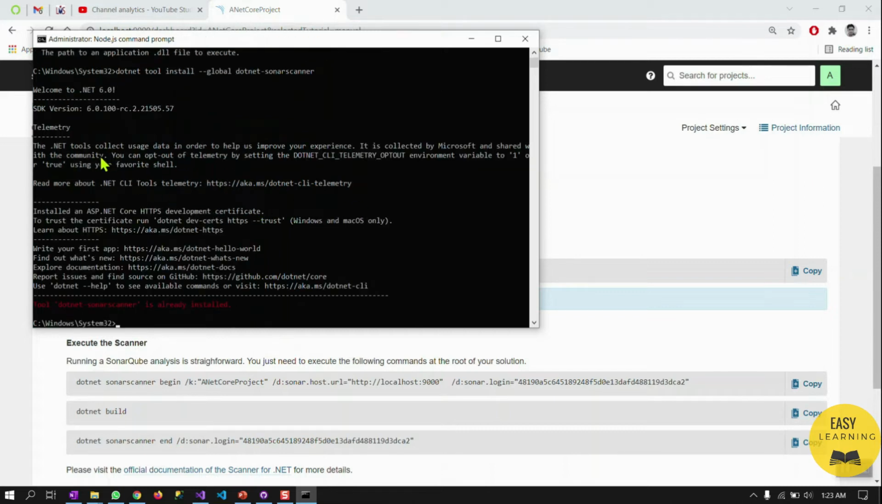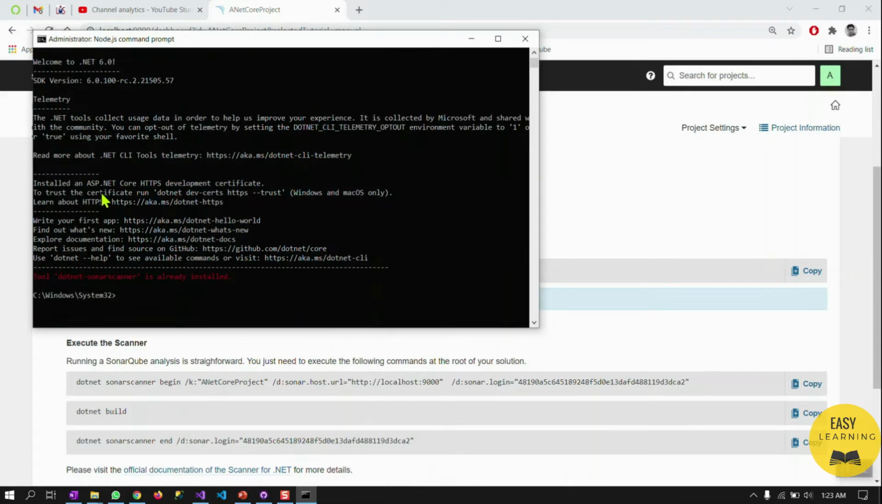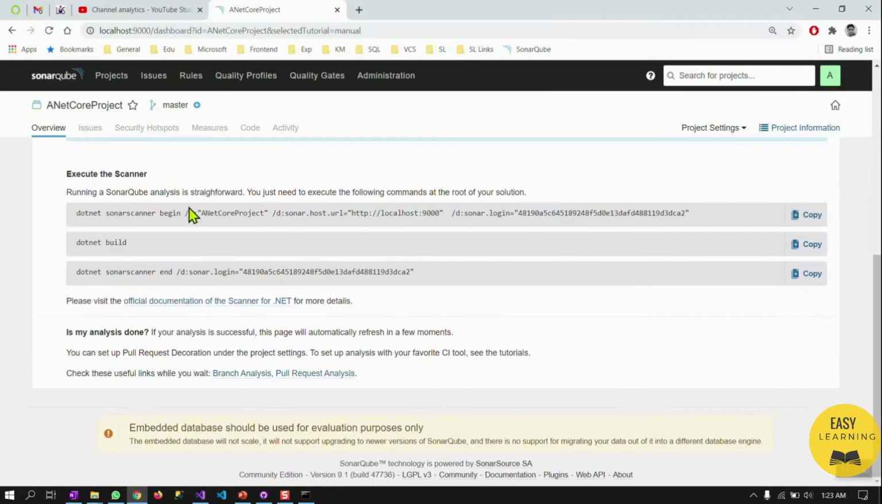You see, it shows the SDK version, meaning this is the .NET Core SDK which I have installed on my system, along with all this telemetry information, and it gives me a message that the tool dotnet-sonarscanner is already installed. But if you don't have .NET SonarScanner available on your system, it will install it for you, right? Okay, so what's next? Next we have three commands.